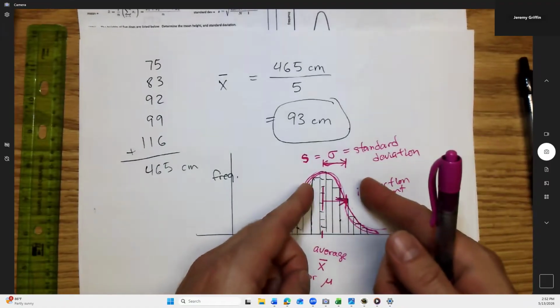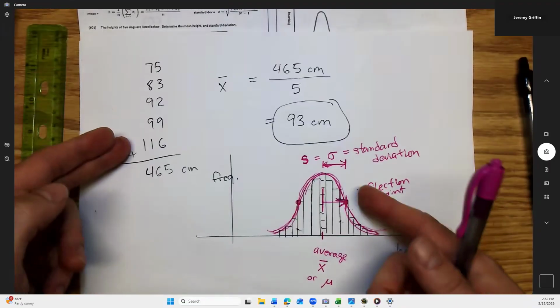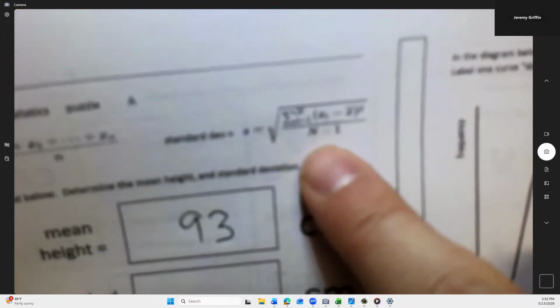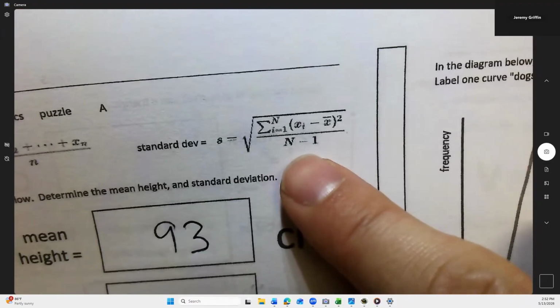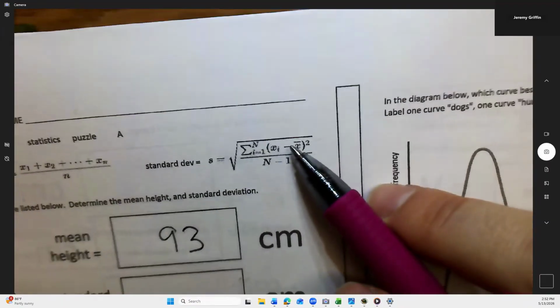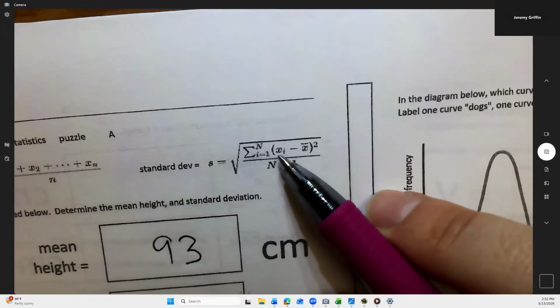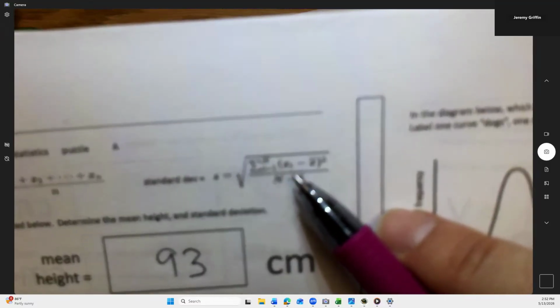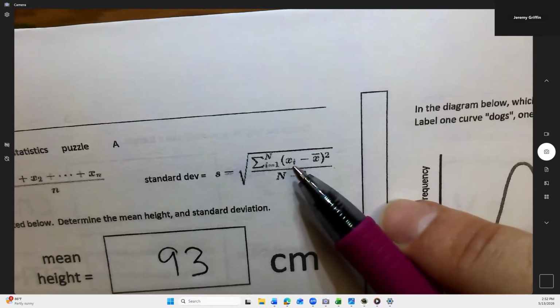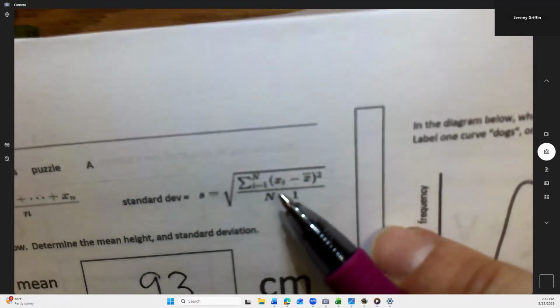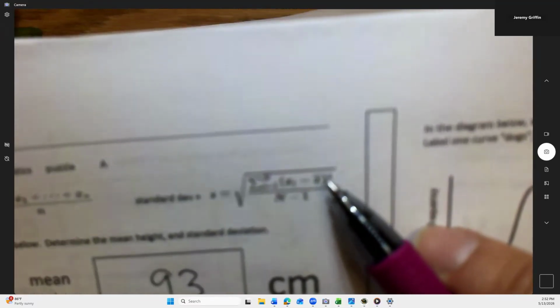Now, how can we find out just from a set of numbers how spread out the data is? That is what this formula is for. Now, this formula is actually a process. I'll walk you through the process, point it out, and then I'll walk through it with you with the numbers. So this says you take each individual value, x sub i. In this case, we have 5 sample heights, so we'll have to do this for 5 different numbers. I'm going to subtract the average, that's what x bar is, and I'll take that difference and square it.